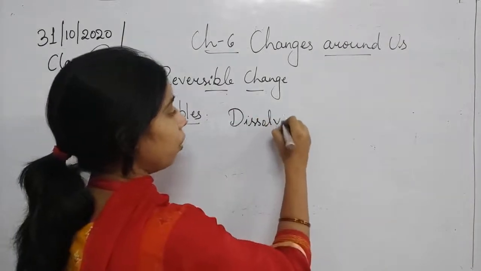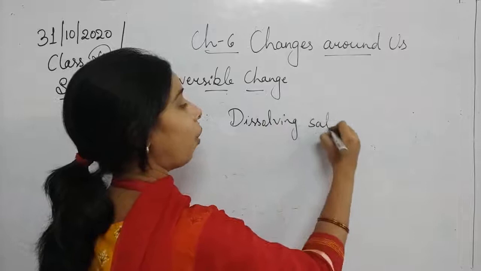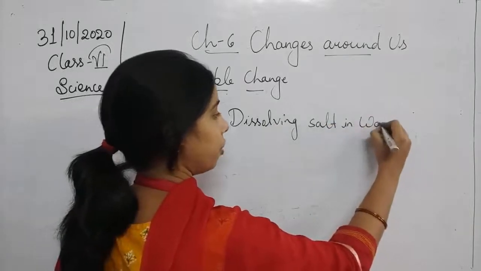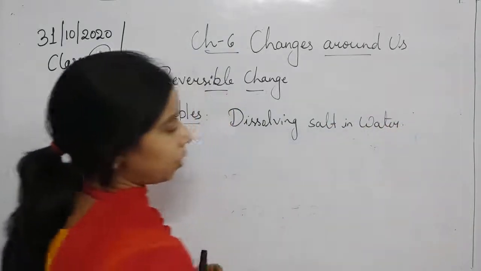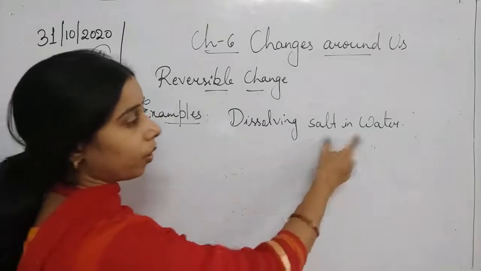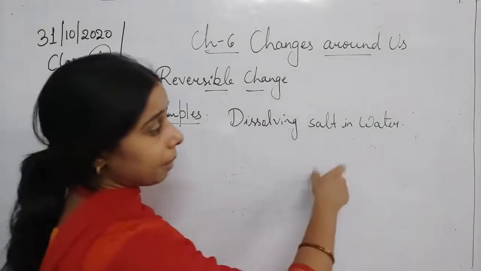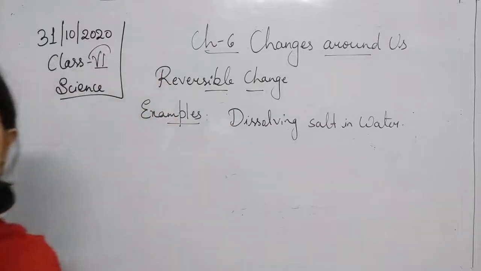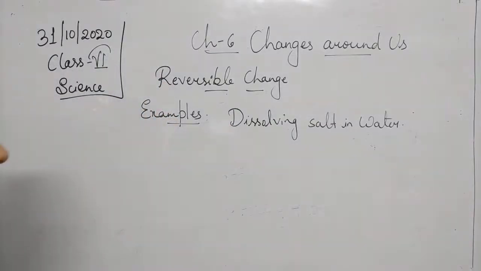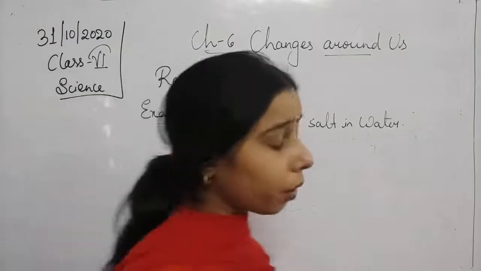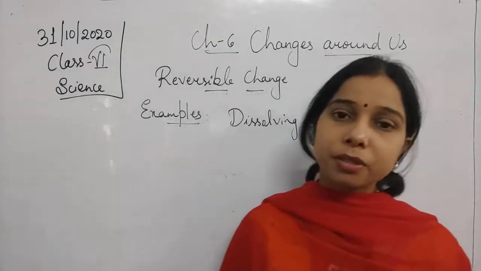Okay. Now, dissolving salt in the water is a good example, students, and we have discussed it, that dissolving salt in water is a reversible change. You know that if you have added salt in your water, this salt can be separated from the water by a process called evaporation. So you see, students, how dissolving salt in the water is an example of a reversible change.